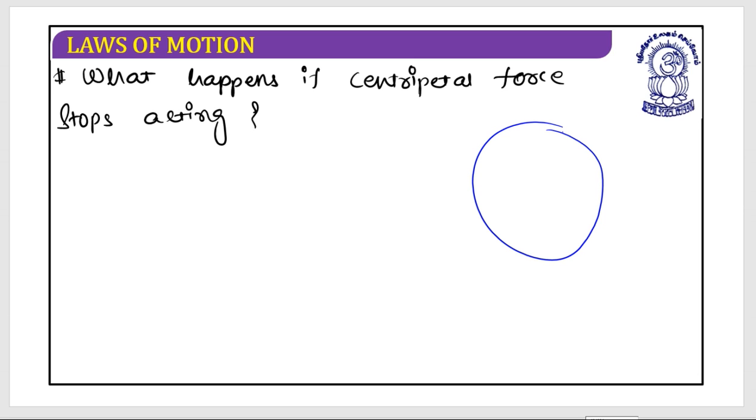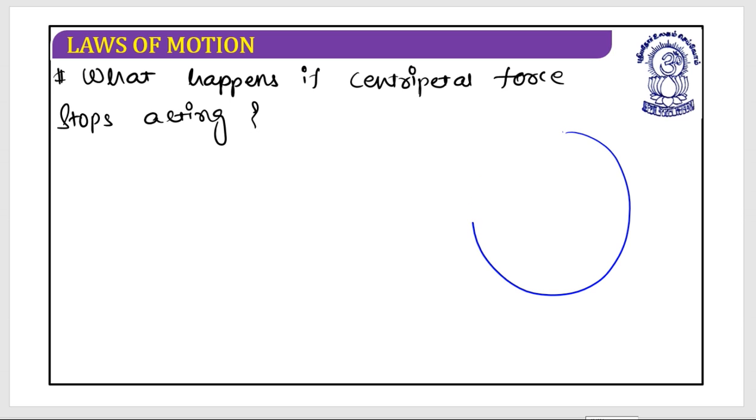This is the circular path. This is the radius r. Let's suppose this is the particle, having mass m, moving on this circular path.